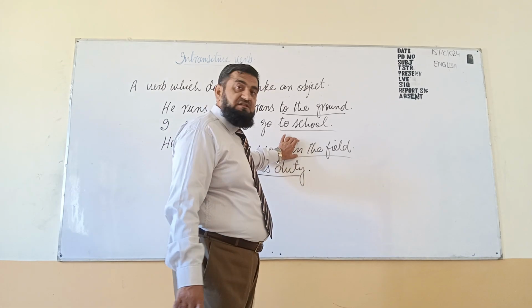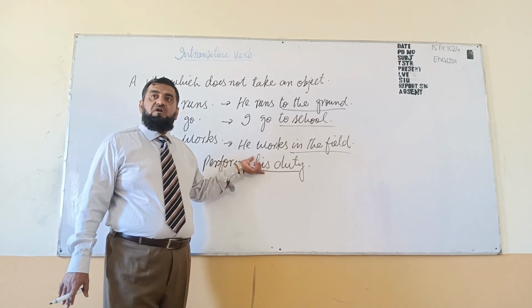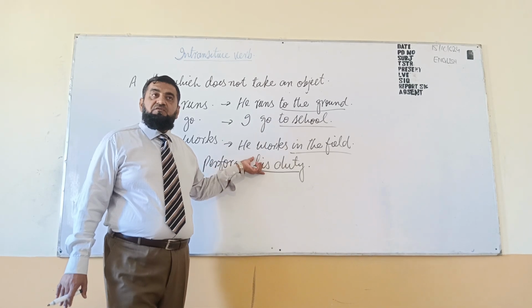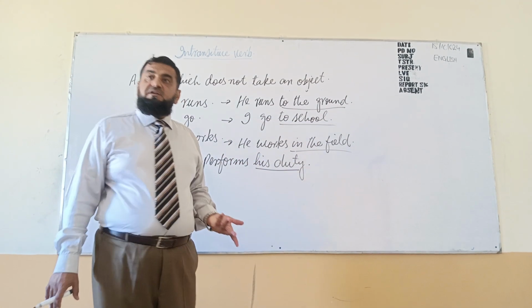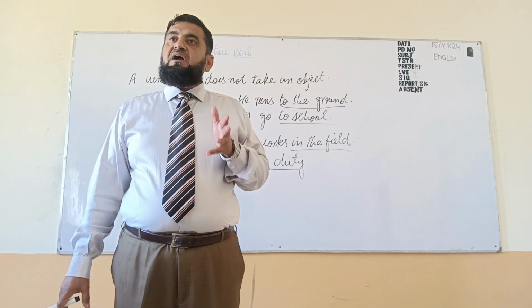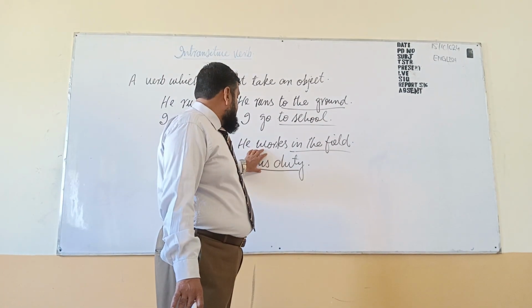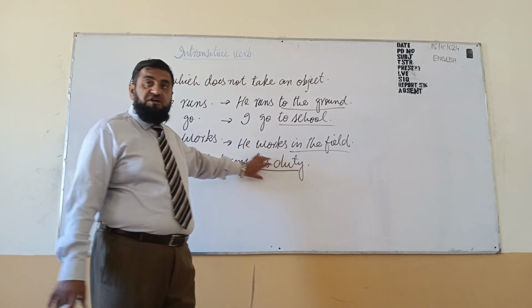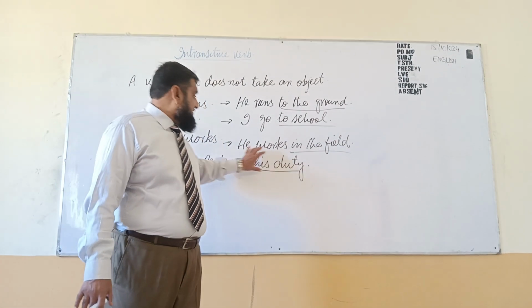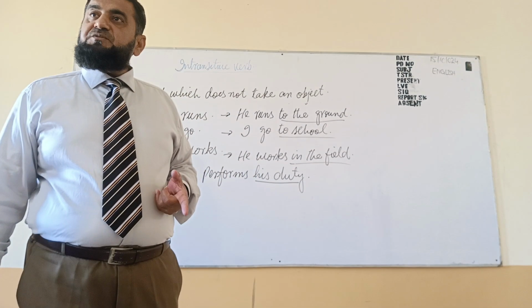When preposition is there... here is no preposition, his is a possessive pronoun. We must have an article: a, an, and the. So when a noun phrase is without preposition, that will be an object.